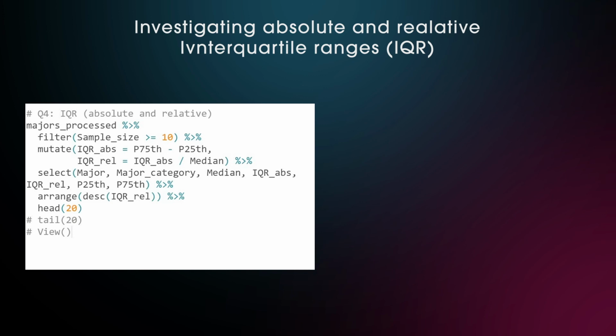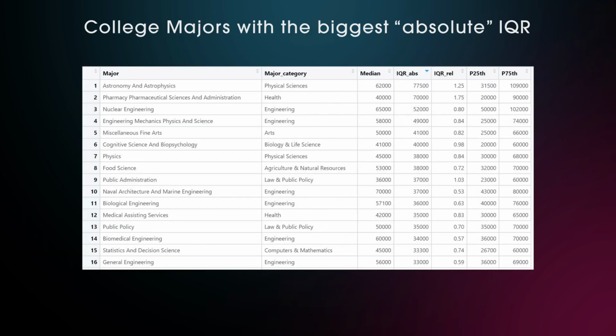Let's look at the highest absolute interquartile ranges first. These usually make big differences because they represent majors where you can either go into academia and earn maybe $30,000 a year, or for astronomy and astrophysics you go to NASA or work for private companies and then maybe make over $100,000 per year. Same holds true for the pharma industry.